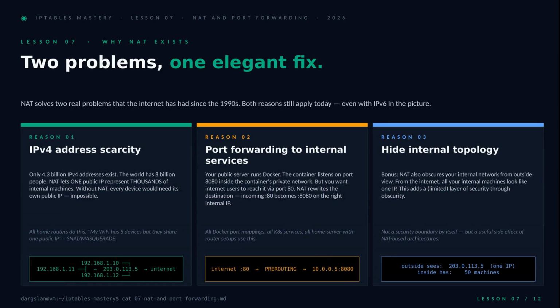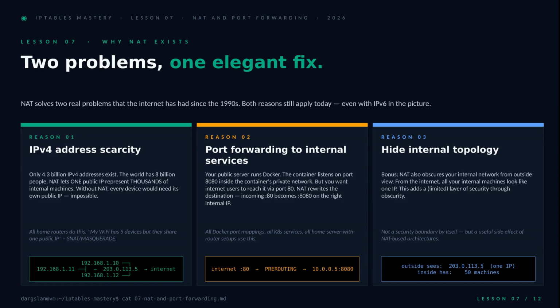So let's start with the why. NAT exists because of 3 pressures that never really went away. First, IPv4 scarcity. 4.3 billion addresses for 8 billion people simply doesn't math out, so your home router crams every device behind a single public IP.